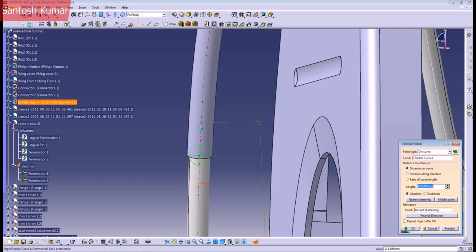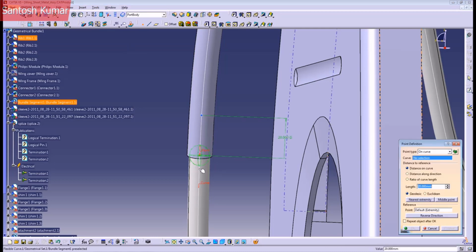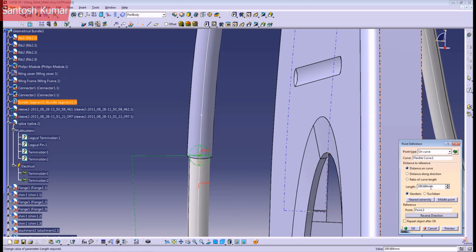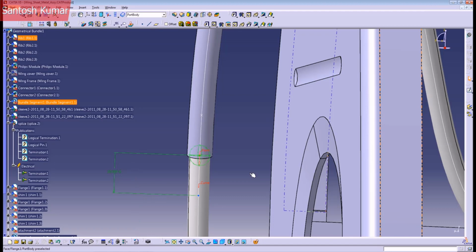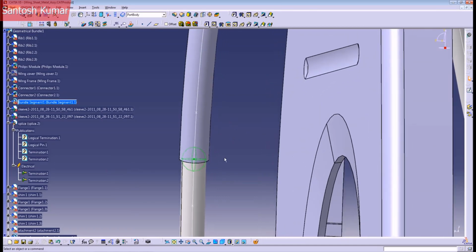So I'm going to create a point 20 millimeters from here to here, and another point 20 millimeters in the other direction. Let me select the point here, reverse direction, and 20 millimeters here. Okay. So these 2 points are going to be the limits of your splice.